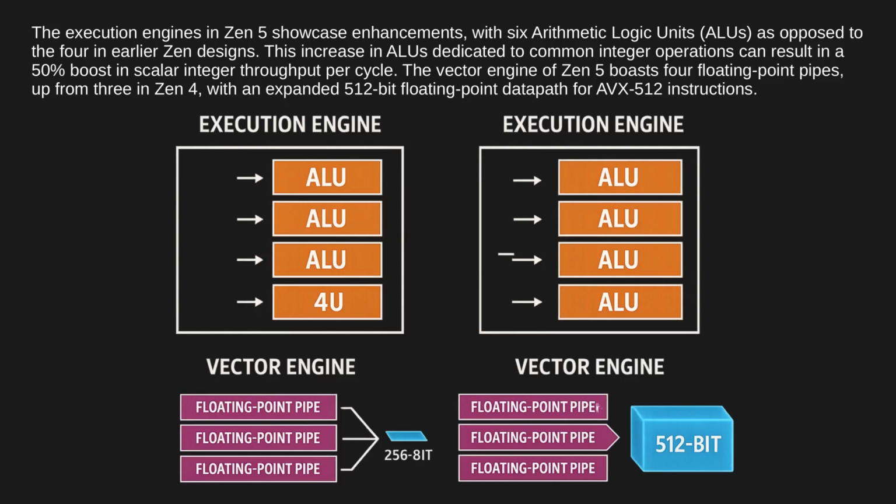The execution engines in Zen 5 showcase enhancements, with 6 arithmetic logic units, ALUs, as opposed to the 4 in earlier Zen designs. This increase in ALUs dedicated to common integer operations can result in a 50% boost in scalar integer throughput per cycle. The vector engine of Zen 5 boasts 4 floating point pipes, up from 3 in Zen 4, with an expanded 512-bit floating point data path for AVX 512 instructions.